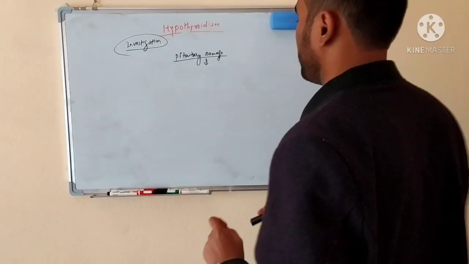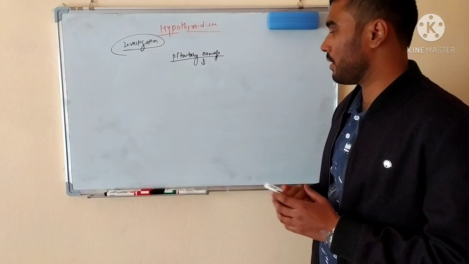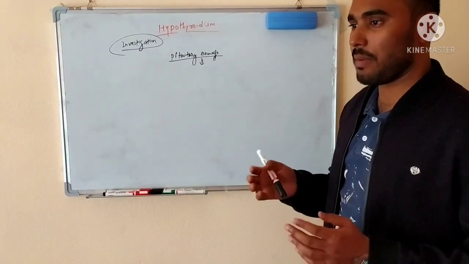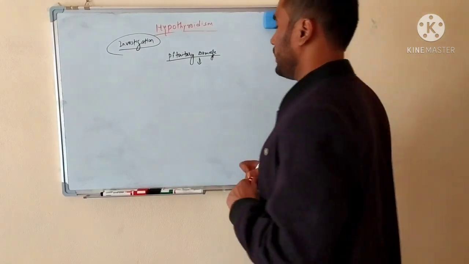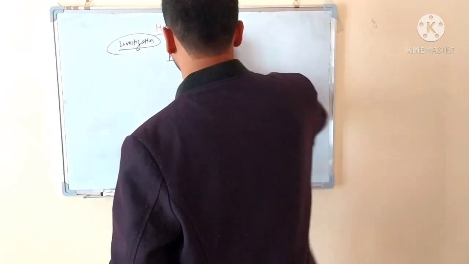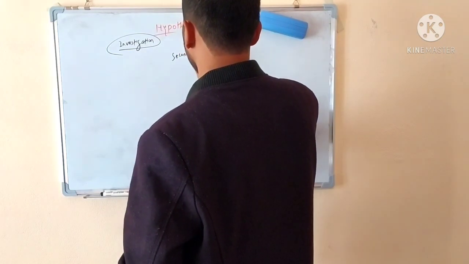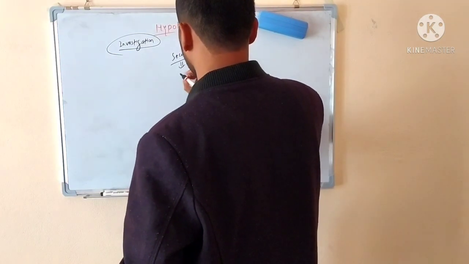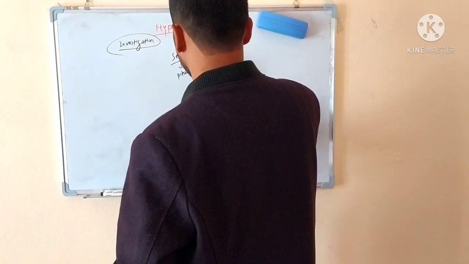Now let's talk about the investigation. At first we will discuss how we will differentiate between primary hypothyroidism and secondary hypothyroidism clinically. So clinically, how to differentiate? We know that in the secondary, the main problem is in the pituitary.